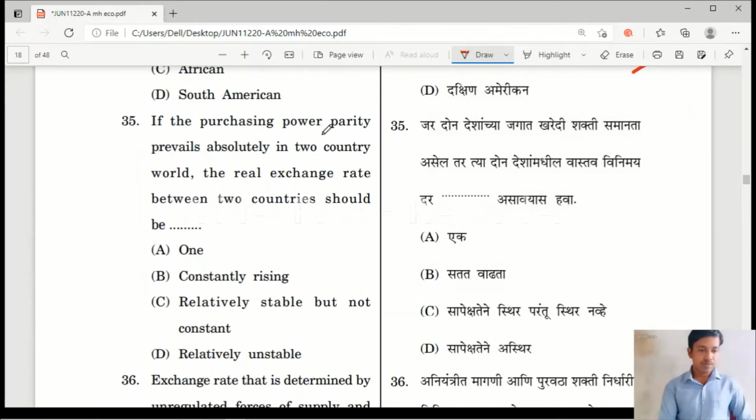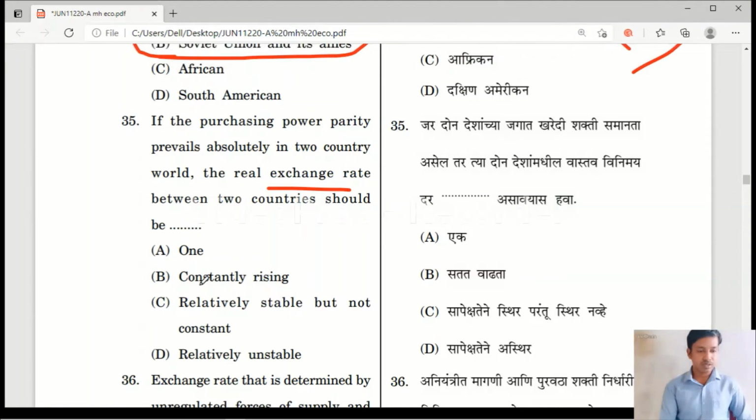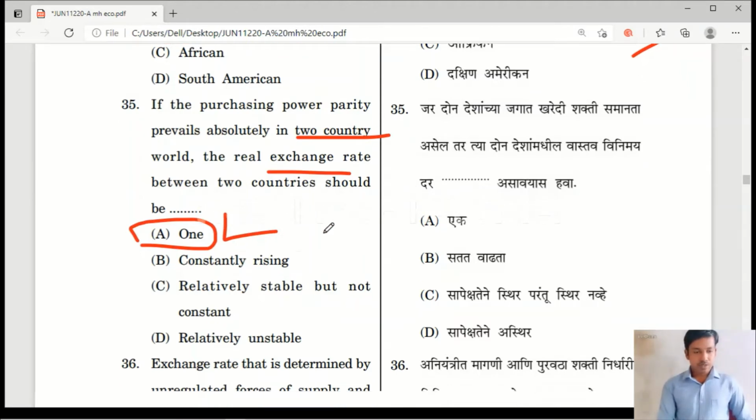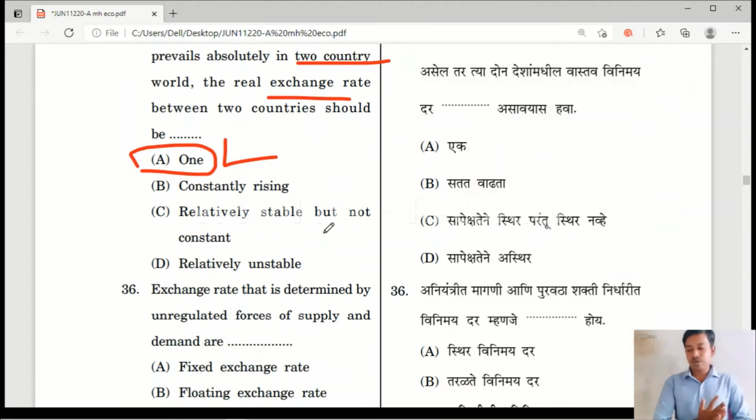If the purchasing power parity prevails absolutely in a two-country world, the real exchange rate between the two countries should be: 1, constantly rising, relatively stable but not constant, or relatively unstable. Here the right answer is option A, 1. If purchasing power parity prevails absolutely in a two-country world, the real exchange rate between the two countries will be 1 only. The purchasing power parity theory compares the currencies of different countries.